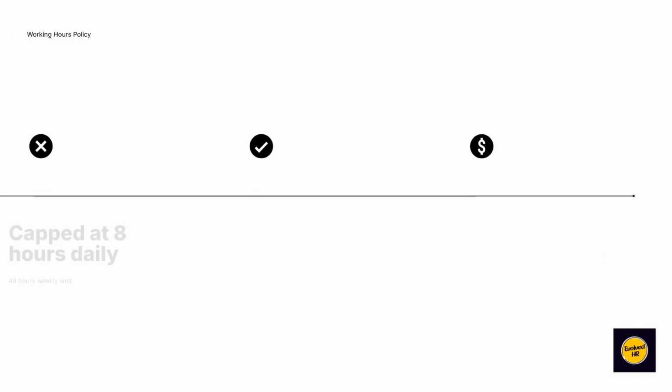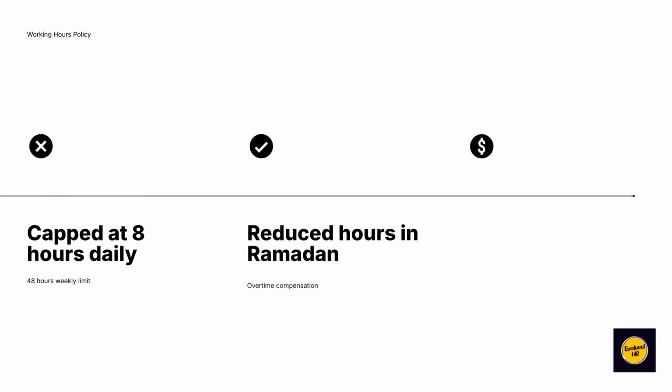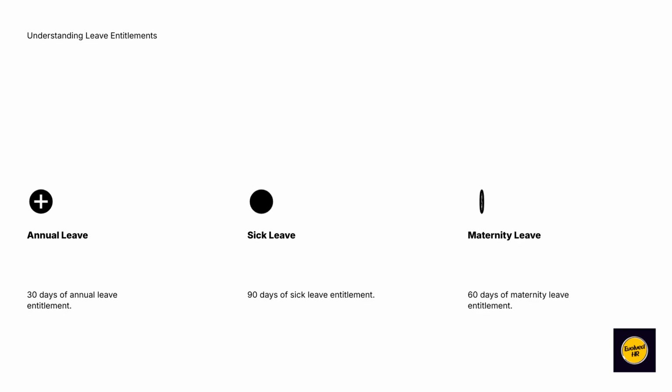Working hours are capped at 8 hours per day or 48 hours per week, with reduced hours during Ramadan. Overtime must be compensated, and rest breaks are mandatory for shifts exceeding 5 hours. Leave entitlements include 30 days of annual leave, 90 days of sick leave, and 60 days of maternity leave. HR must update policy handbooks to reflect these entitlements clearly. This is for the mainland laws, and we will cover the annual leaves in DIFC and free zones in this video.